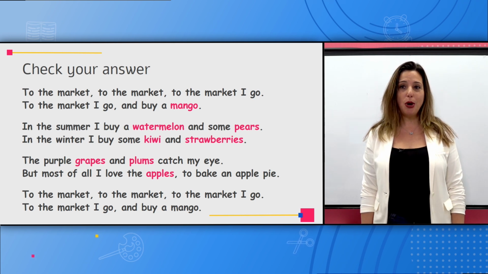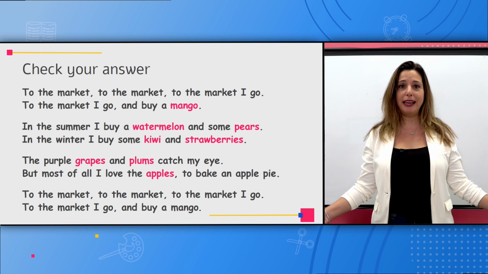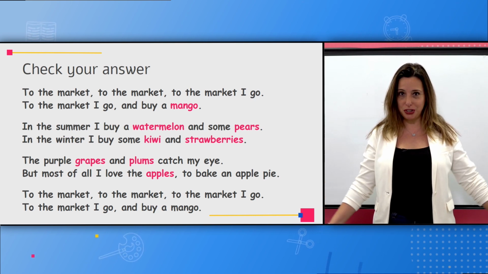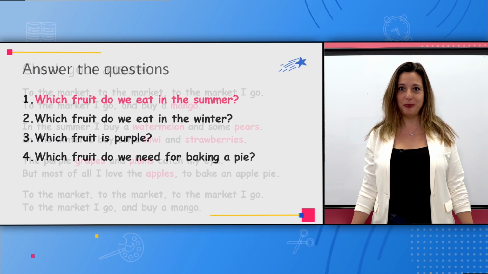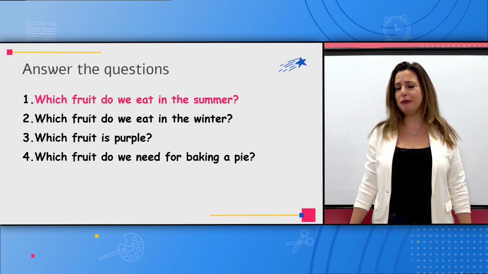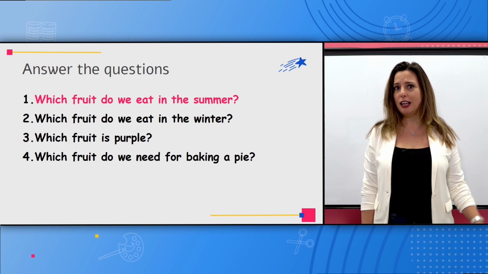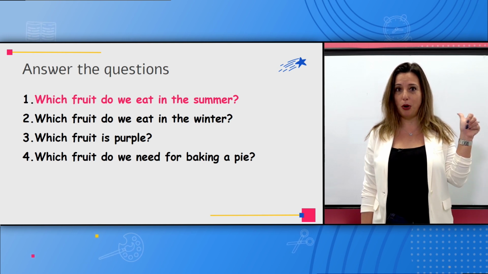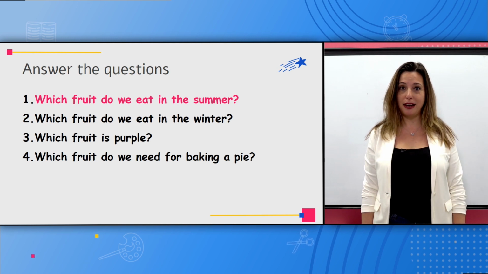Okay. So, I hope you found these words. You have 8 fruit here. You have 8 kinds of fruit that you should have written in your notebook. Good. Now, I want to see if you can answer the questions according to the poem, the poem we read together.